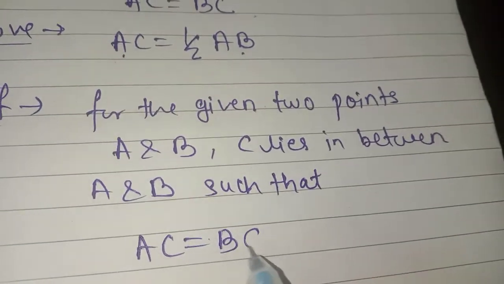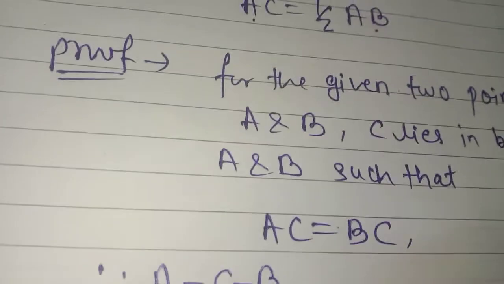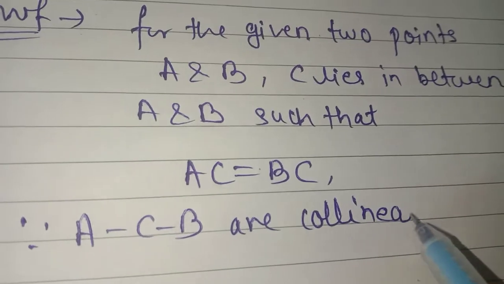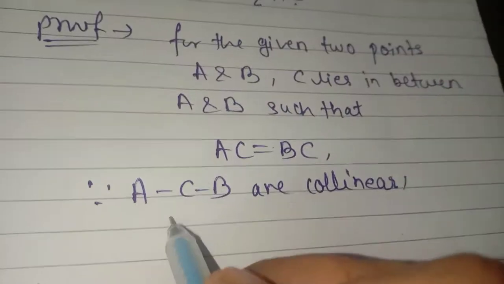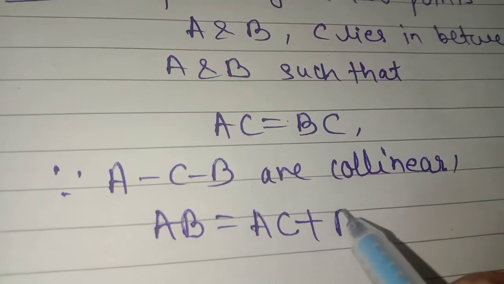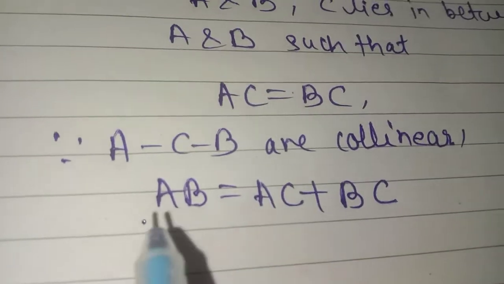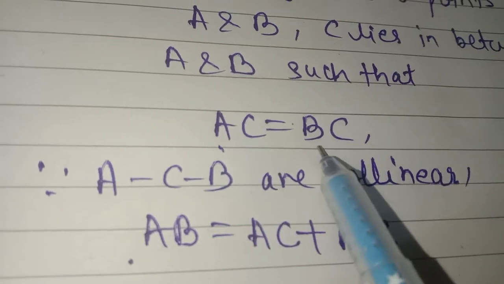You write the same way as I am writing, because you will get good practice. Then you write down, since A, C, B are collinear, we can write that the total sum of AB is equal to AC plus BC.